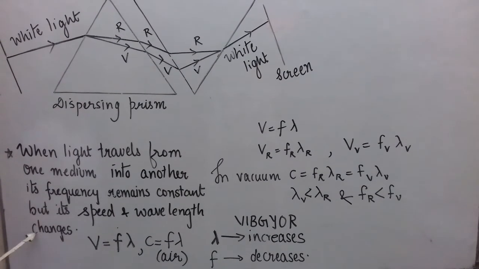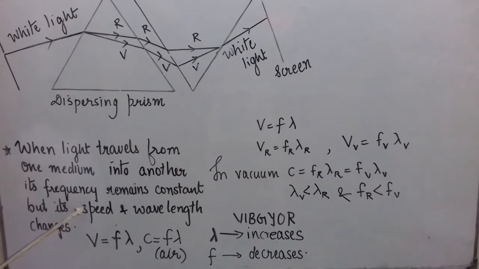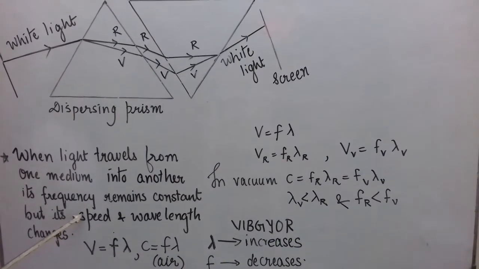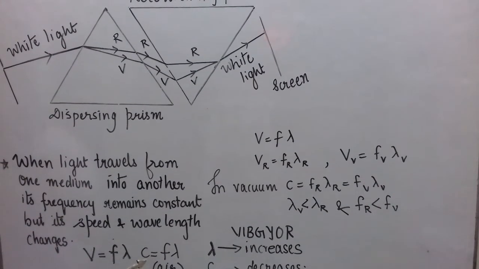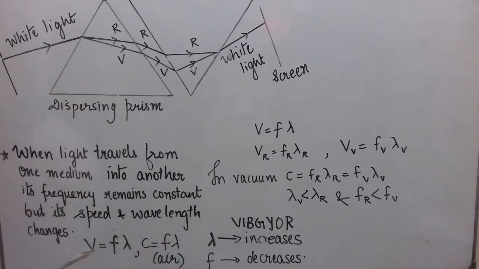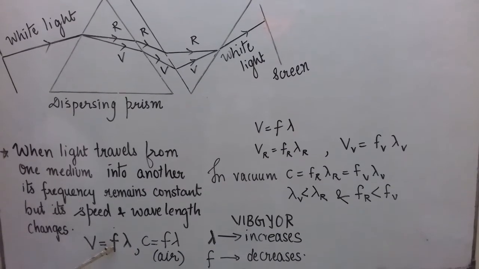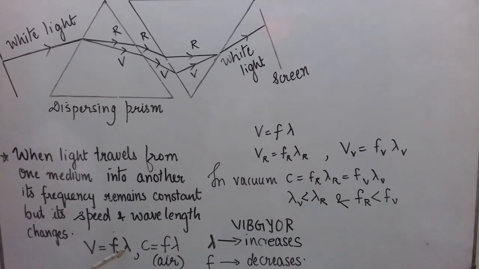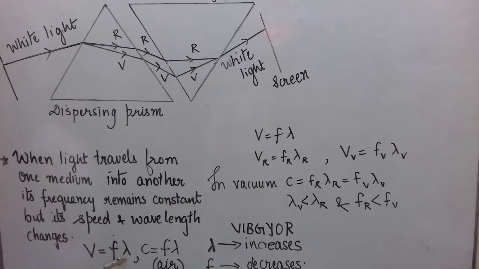It changes with the medium, and speed and velocity also change, because the magnitude as well as the direction changes when light changes its medium. So in vacuum we can write C is equal to F lambda. In other media we can write V is equal to F lambda. F is constant. When V decreases, lambda will decrease. When V increases, lambda will increase.